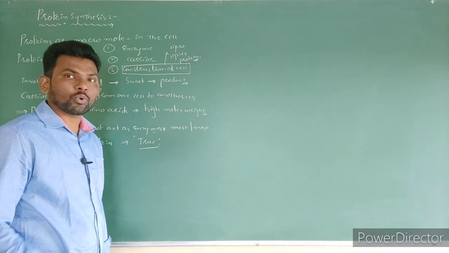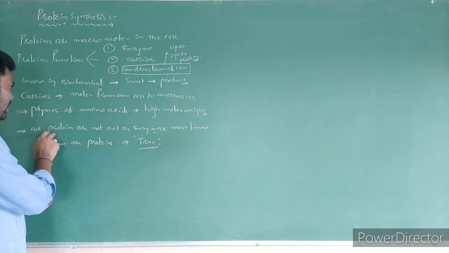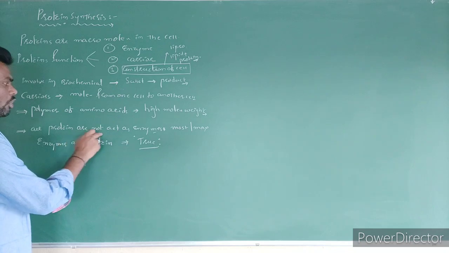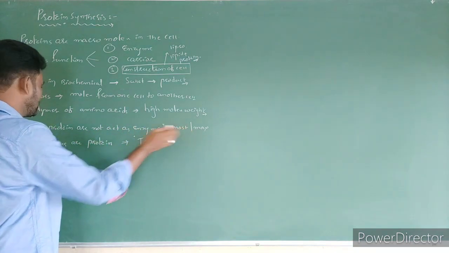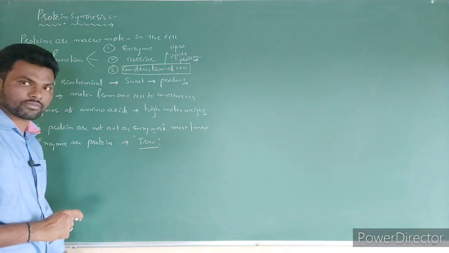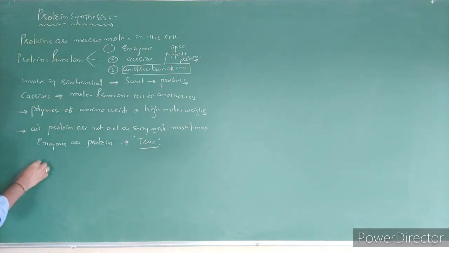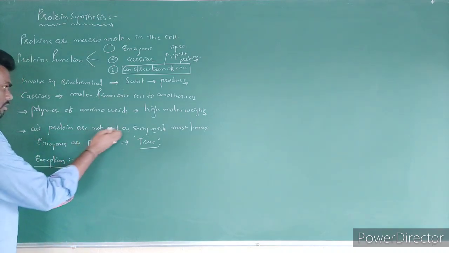Now the question is, what are the exceptions to these two lines? The first line is what? All proteins do not act as enzymes. And the second, most or maximum enzymes are proteins. Let's see the exceptions to these lines. First, all proteins do not act as enzymes.